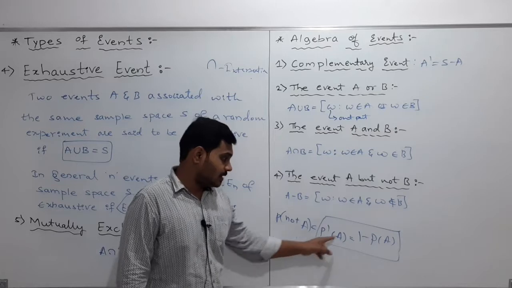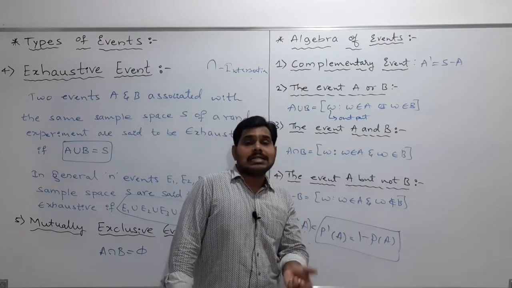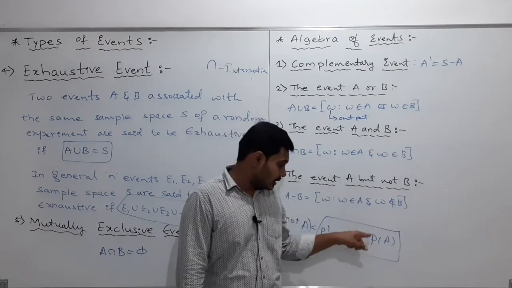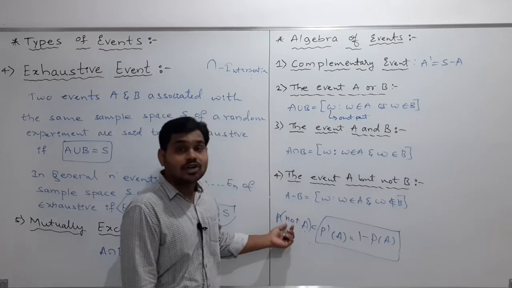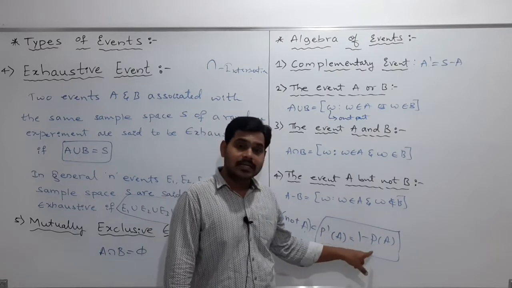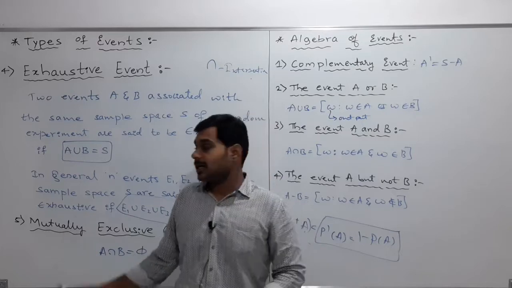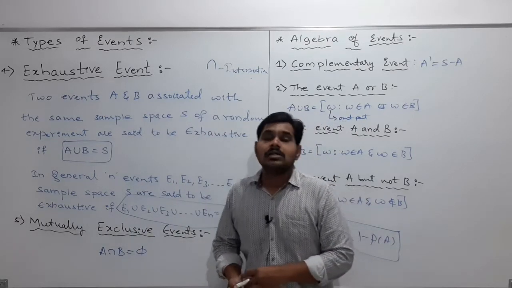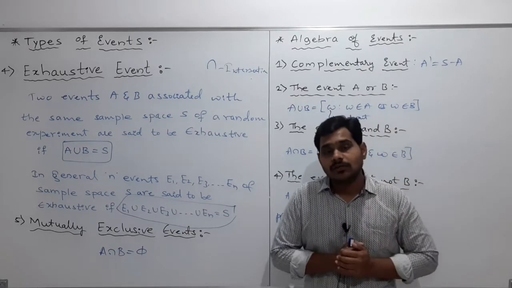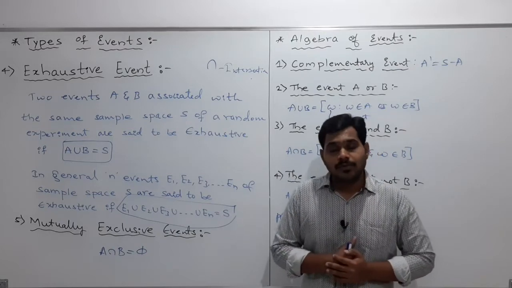Not A uses this symbol because we know that probability always lies between 0 and 1. Clear? Because of that we have this result. So if you want to calculate the probability of not A, you should write it as 1 minus P of A. Clear? So this is all about the theory part of probability, my dear students. Please try to solve some more questions of the NCERT textbook. If you still have doubts, you can comment and I'll reply. So this completes probability.